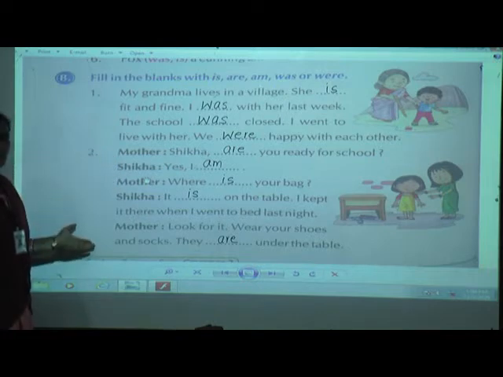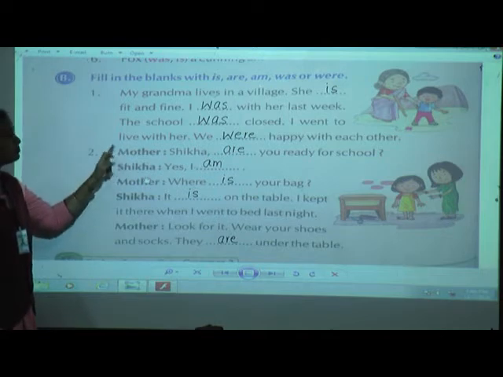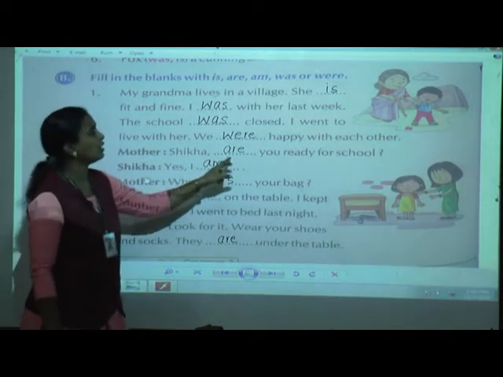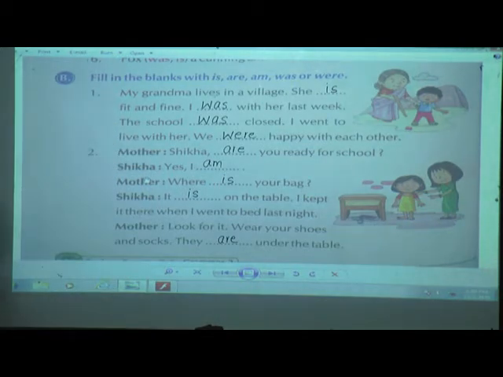So children, the conversation between mother and Shikha is shown here in the second exercise. That is, mother says, Shikha, are you ready for school? Now Shikha is saying, yes, I am. Mother says, where is your bag? Shikha is answering, it is on the table. I kept it there when I went to bed last night. Now mother says, look for it. Wear your shoes and socks. They are under the table.